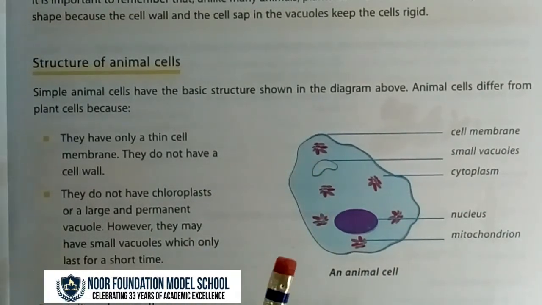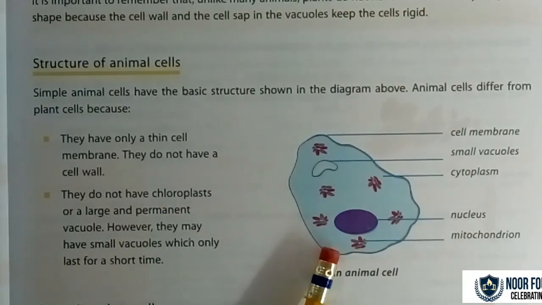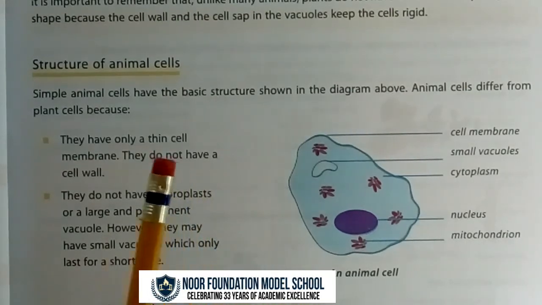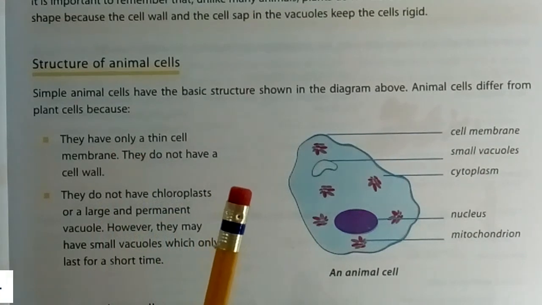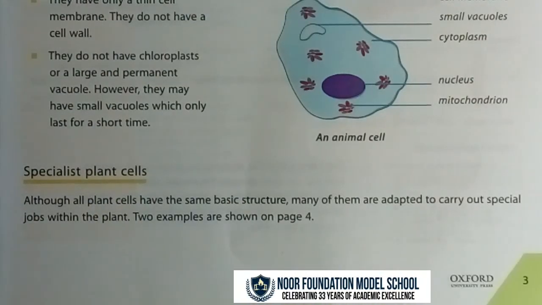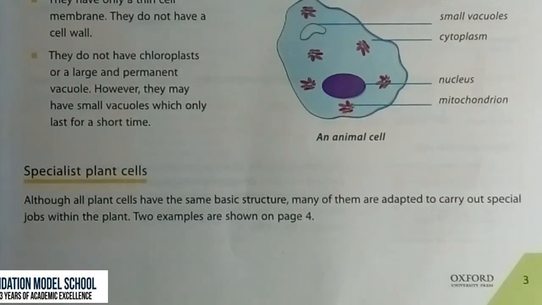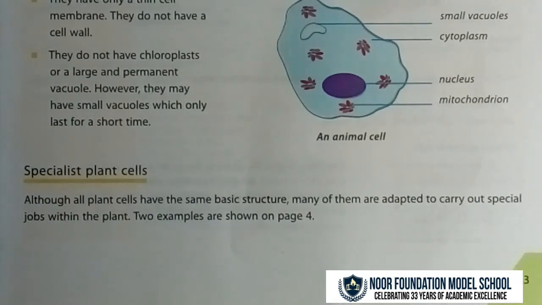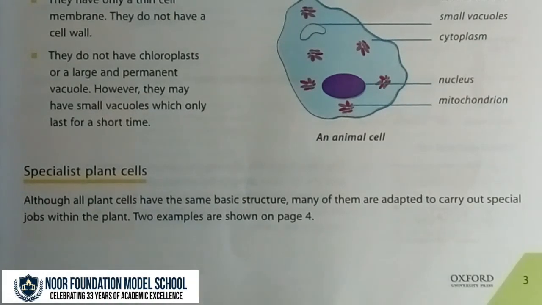So, in animal cells, we can see that there is only one thin cell membrane. But in plant cells, there are two types of membranes. One is the cell wall made up of cellulose and the other is the cell membrane. Although all plant cells have the same basic structure, many of them are adapted to carry out special jobs within the plant. Two examples are shown on page 4.